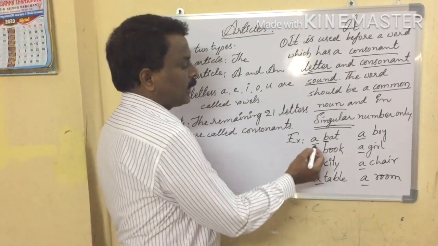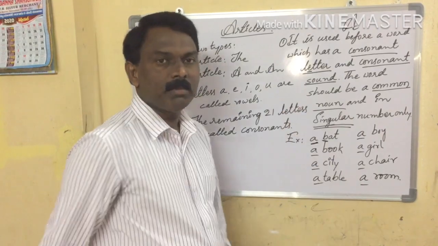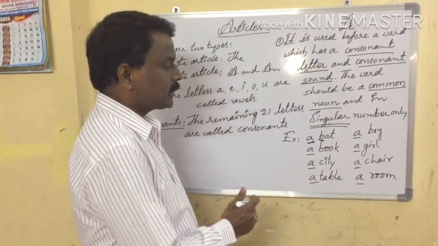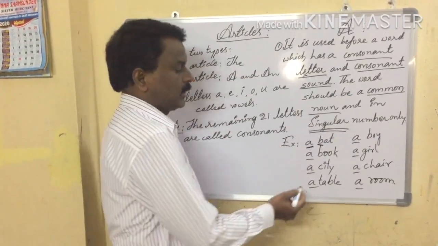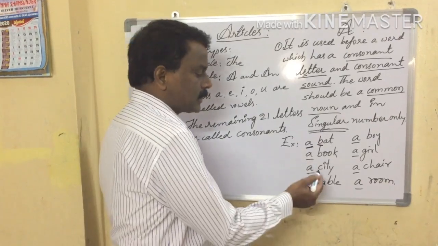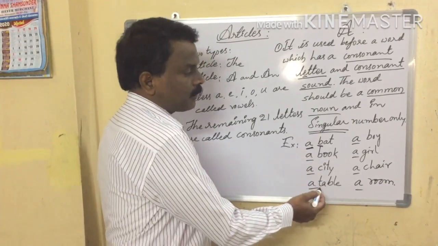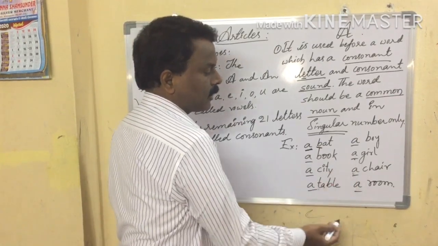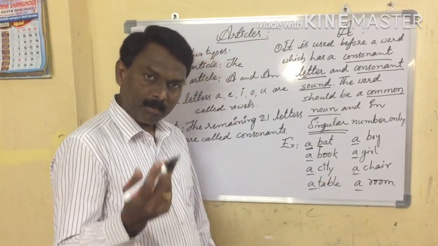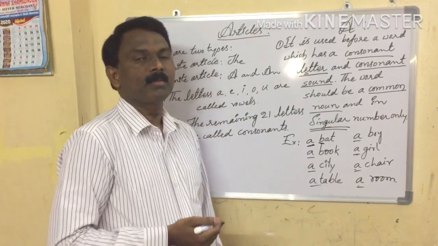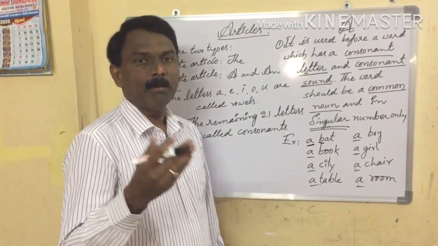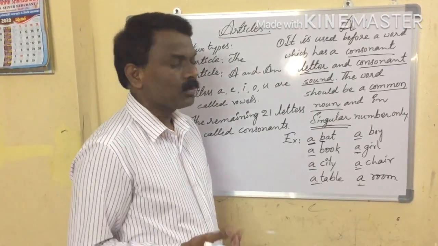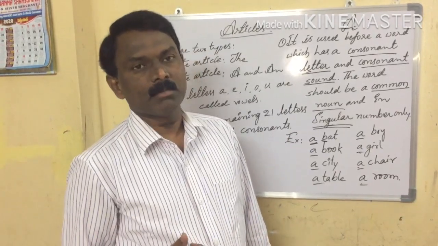So that's why the "a" article must be used. In this way: a bat, a book, a city, a table, a boy, a girl, a chair, a room, a pen, a fan, a pencil. So we have a number of examples.